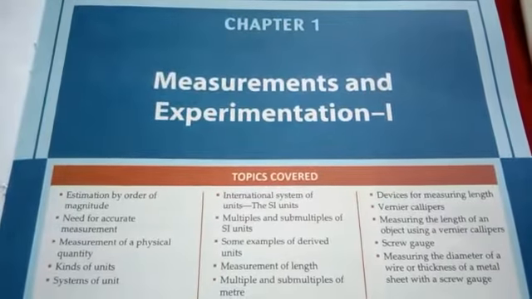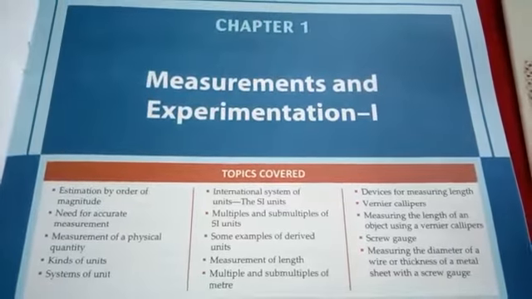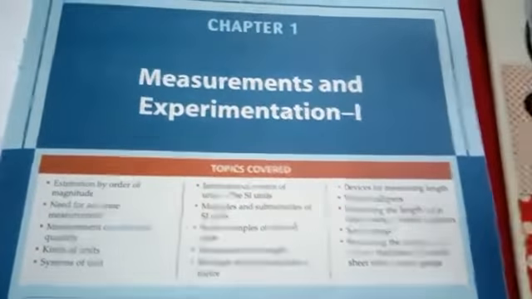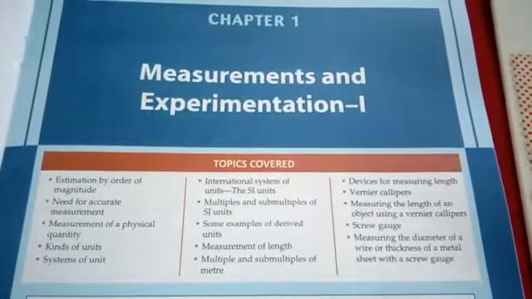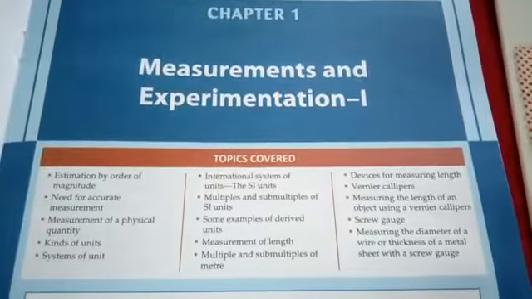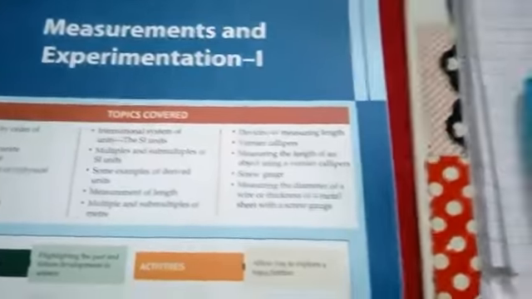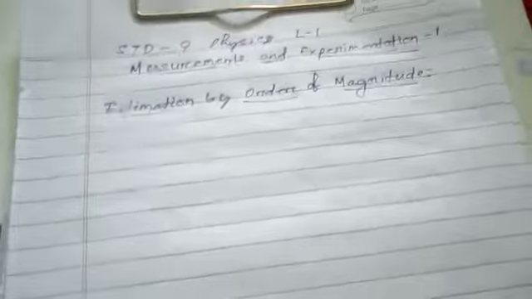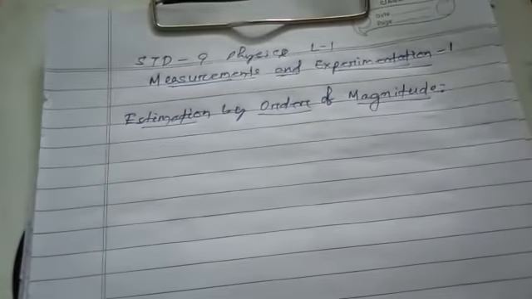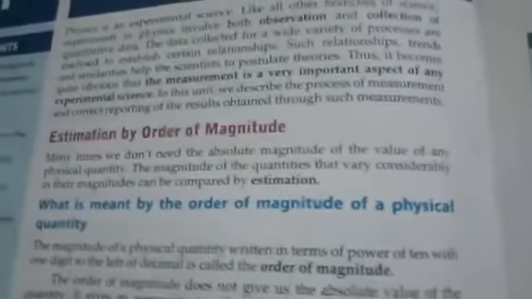Today I will make this video on chapter 1, standard 9 physics, measurement and experimentation. In this video I will cover the estimation by the order of magnitude, how we can estimate things by the order of magnitude. Here we will learn that estimation by order of magnitude is one of the important applications of estimation and measurement, in which different numericals are estimated by the order of magnitude.